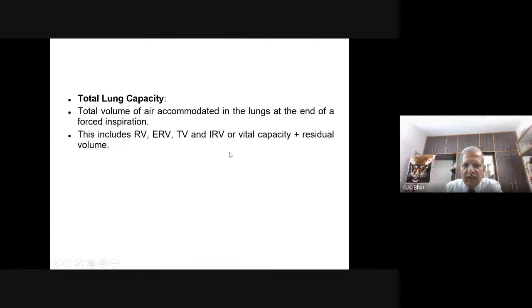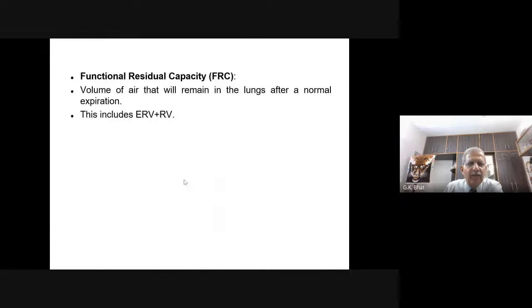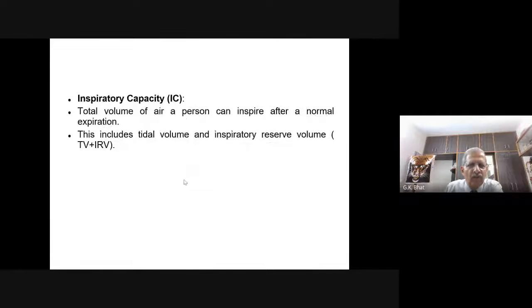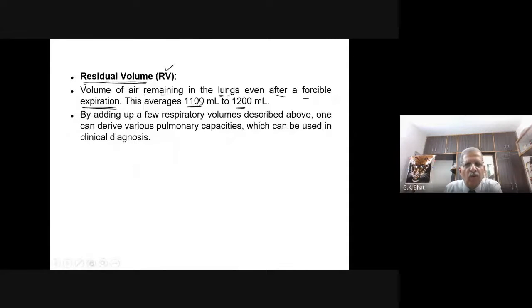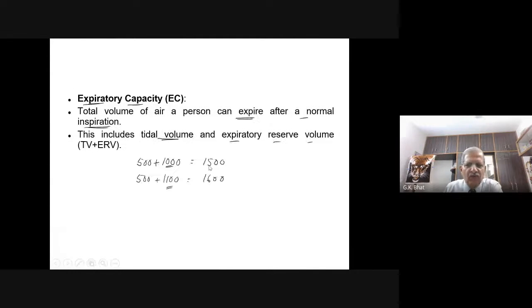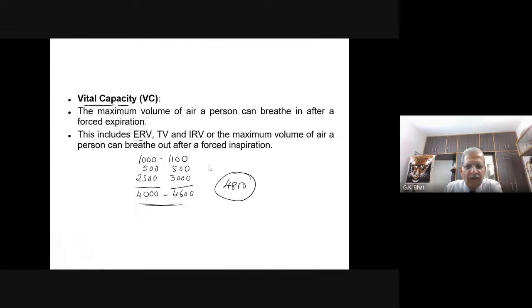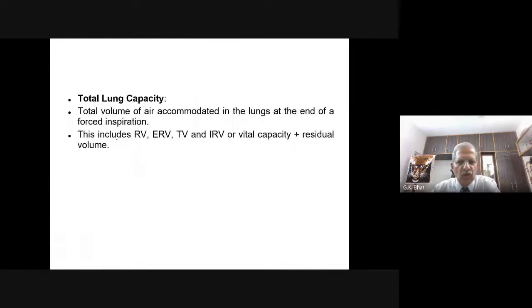To this vital capacity, you add residual volume. Residual volume is around 1200. So 4800 plus 1200 comes to nearly 6,000 ml.